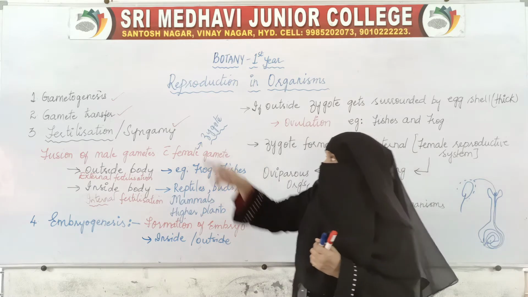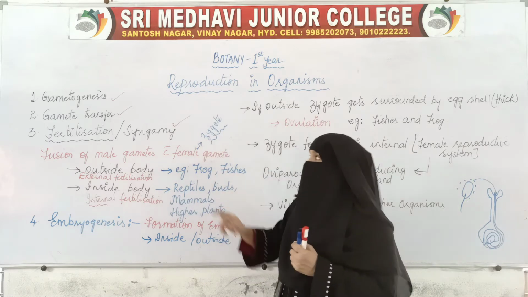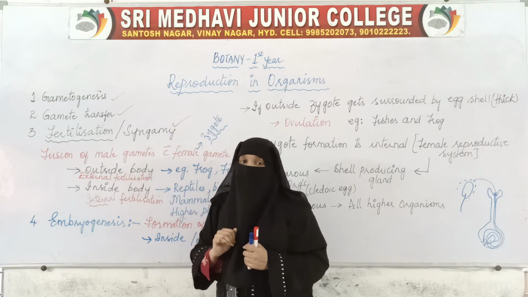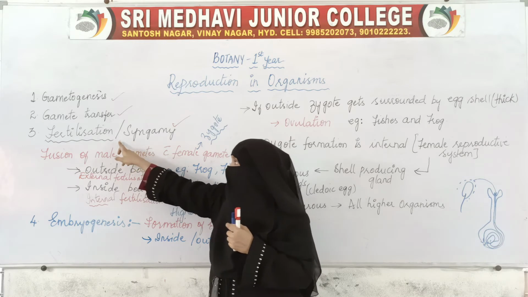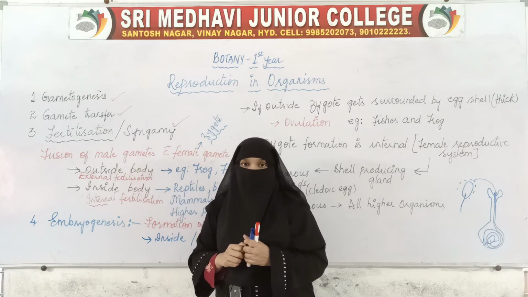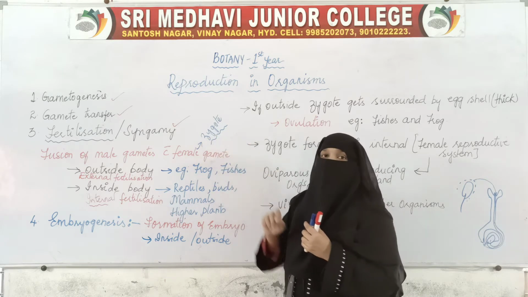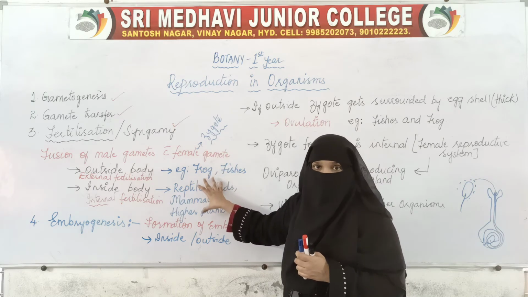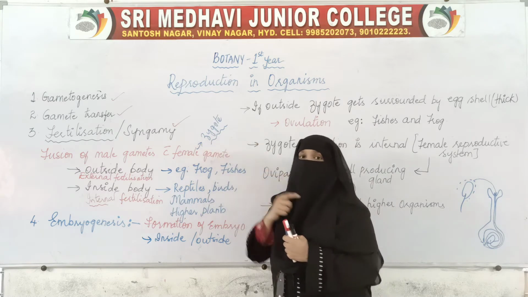So first step, gametogenesis, gamete formation. Then after gametes are formed, the male gametes are transferred to the female gametes. After transferring, the male and female gametes fuse. That process is called fertilization or syngamy. Here the male gamete has fused with the female gamete, thereby a zygote is formed. So this was the third step, that is fusion of gametes resulting in the formation of zygote.